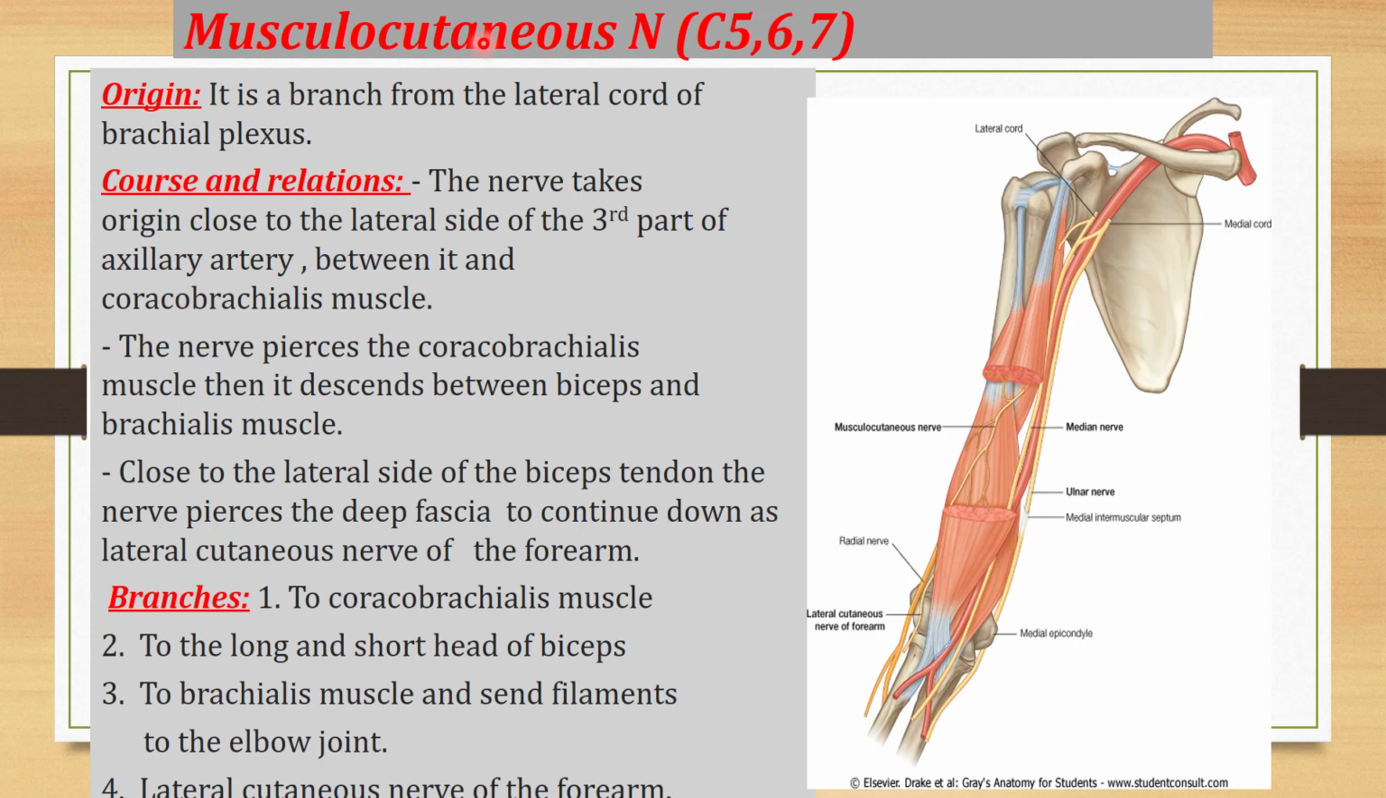We have discussed three nerves. Number one, the median nerve crosses the pronator teres.